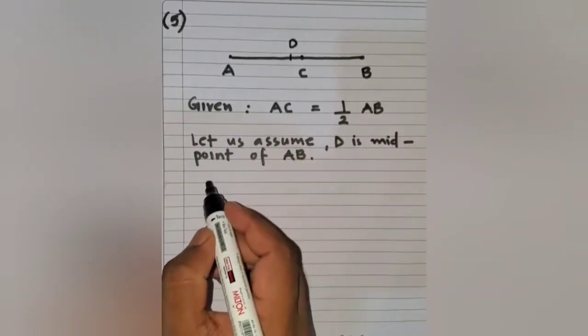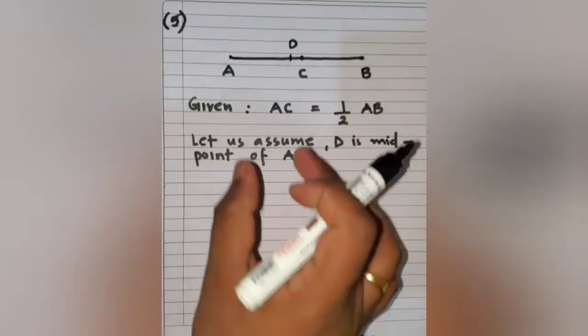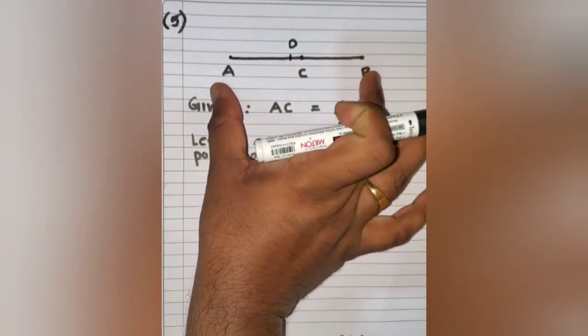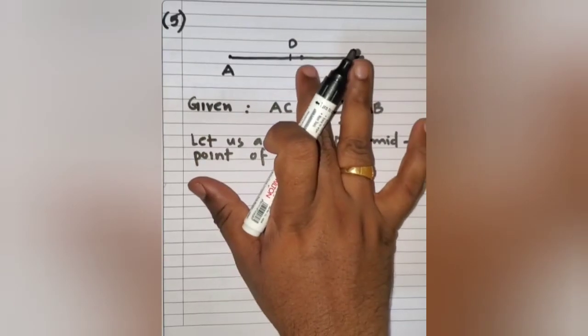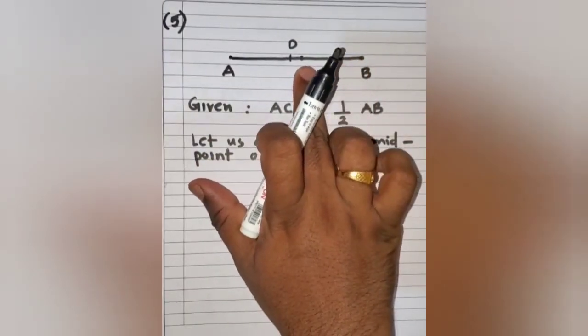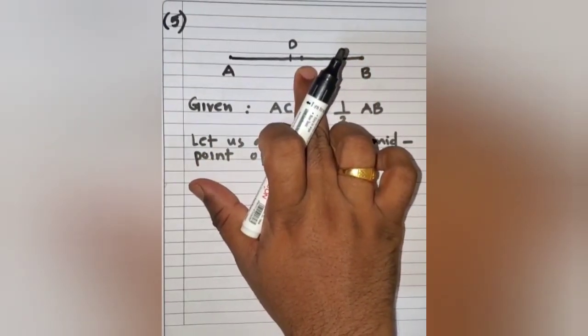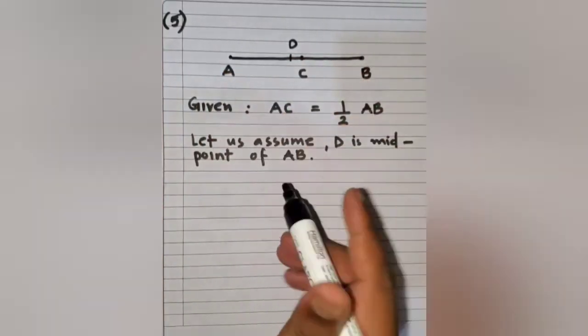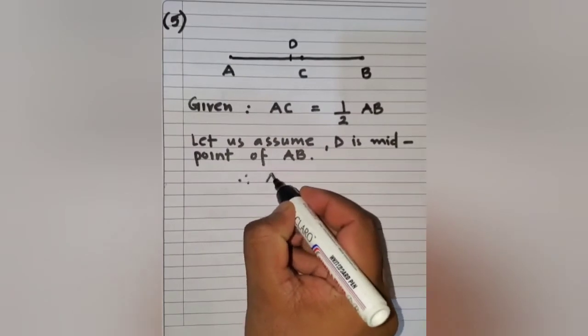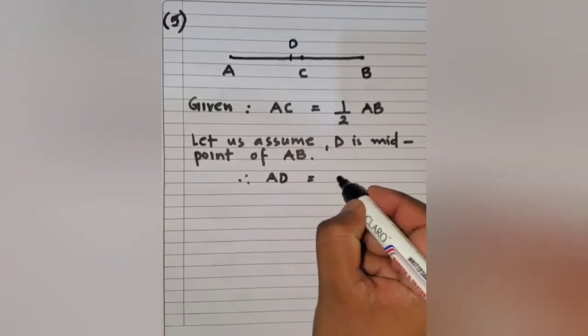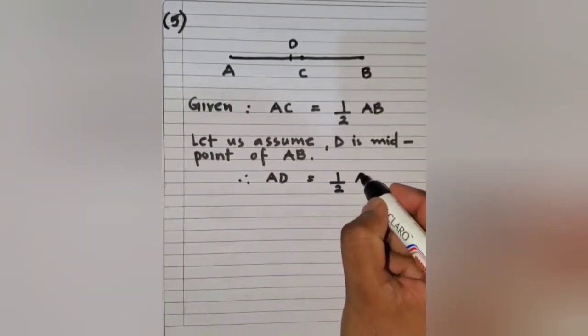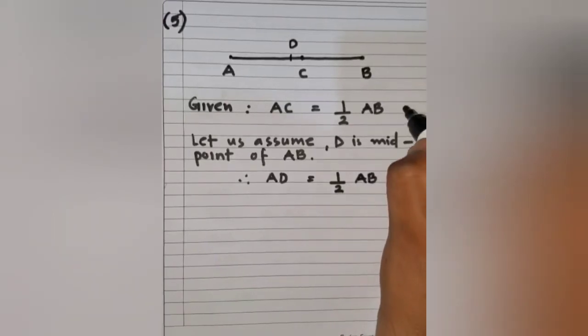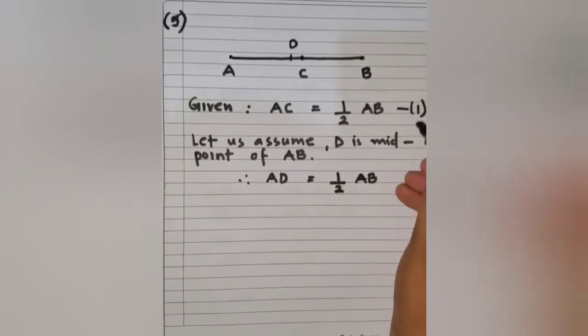So if D is the midpoint, what does that conclude? That AD is half of AB. When you consider D as a midpoint, kindly don't consider C. So what can we say? When D is the midpoint, AD is half of AB. So therefore, AD will be half of AB. Say this was finding number 1, and this is your finding number 2.